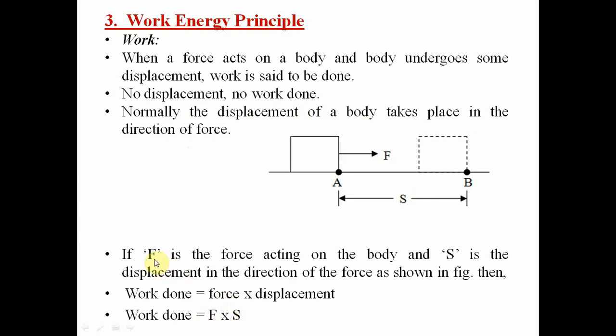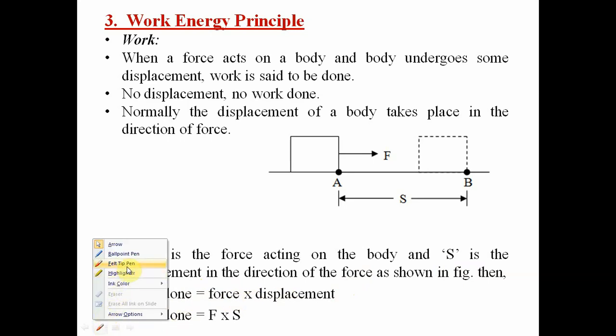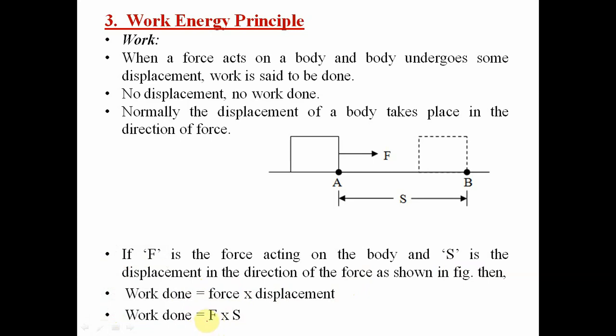If F is the force acting on a body and S is the displacement in the direction of force, work done is equal to force into displacement. Work done is equal to F into S.